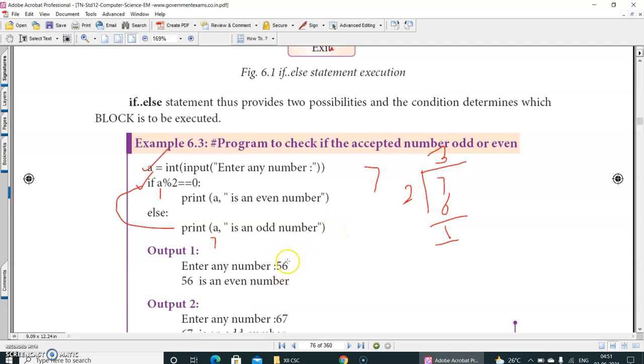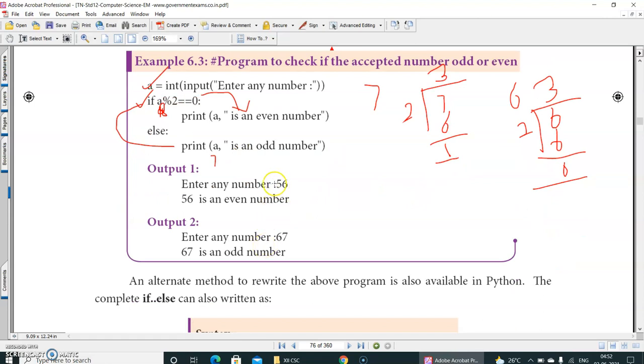They had given 56, right? Okay, we will see here. Take 6 and divide 6 by 2. 2 threes are 6, then the remainder is 0. Here you see the remainder is 0. Now you understood. 0 is equal to 0, so the condition is true. It will go to this block: 6 is an even number. Is it clear? Understood now? Same way, what they had given, 56. Definitely 56 is an even number. 67 is an odd number.